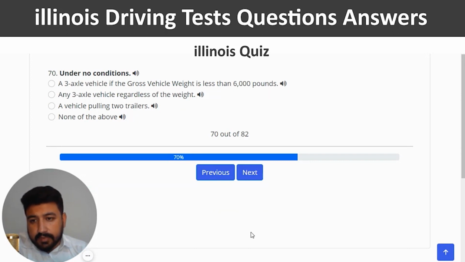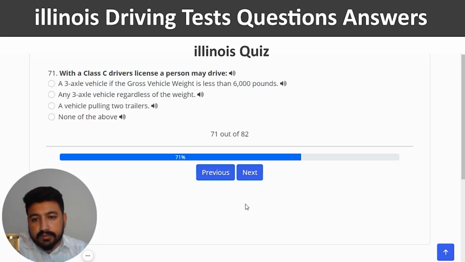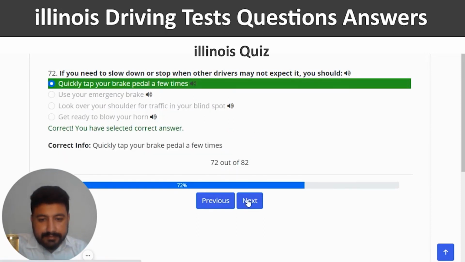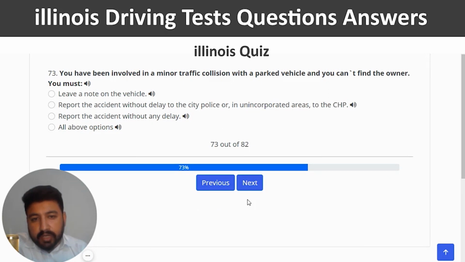Under no condition... the right answer is a 3XL vehicle if the gross vehicle weight is less than 6,000 pounds. So I'm going to click on the first option. Next. With a Class C driver's license, a person may drive... The right answer is a vehicle pulling two trailers. And next. If you need to slow down or stop when other drivers may not expect it, you should... The right answer is quickly tap your brake pedal a few times. So I'm going to click on the first option. Correct, and next. You have been involved in a minor traffic collision with a parked vehicle and you can't find the owner. You must... The right answer is all of the above.